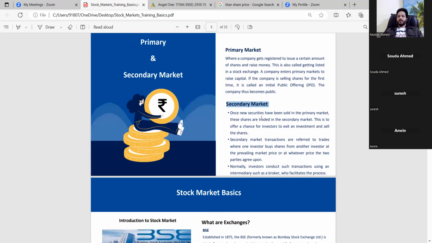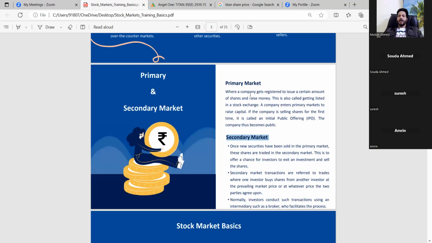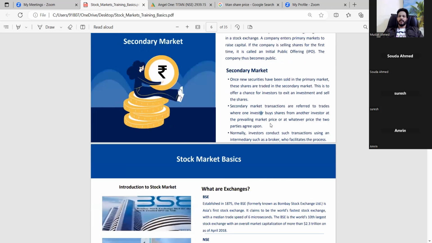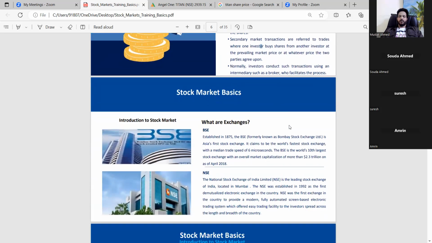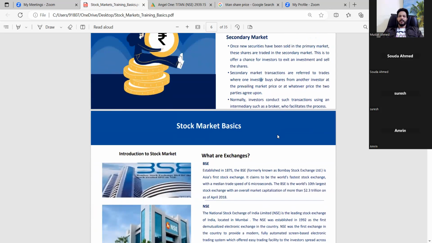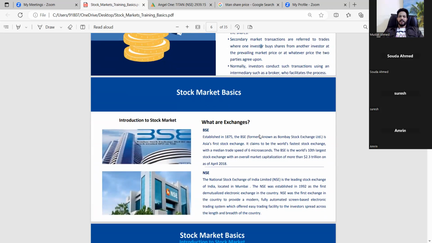In the primary market, you can't directly buy from investor to investor. This is from the issuer to the investor, and that is the difference. In the secondary market it is investor to investor: you just click on an online order and you can buy from the current market. That is called the secondary market. Okay, so this is just an overview I'm giving, but in depth I will be taking it next session.